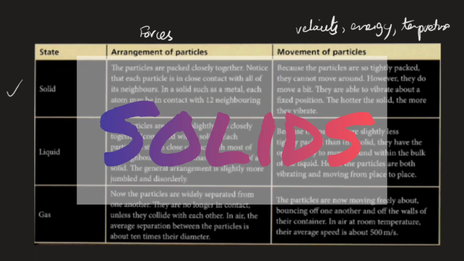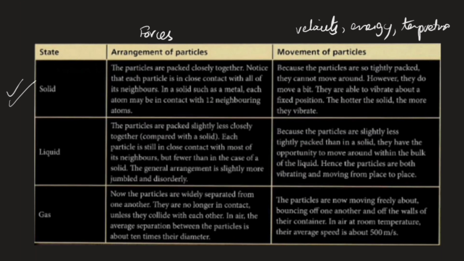So, solids. The force is so high that there is a regular pack and stack and array of particles that can only move via vibrations. What does that mean? The velocity is going to be this to and fro motion, essentially sticking to this place. The to and fro motion of the vibrations isn't actually that large. The space is too low, and the intermolecular forces are very high. That is basically why they're in this shape.